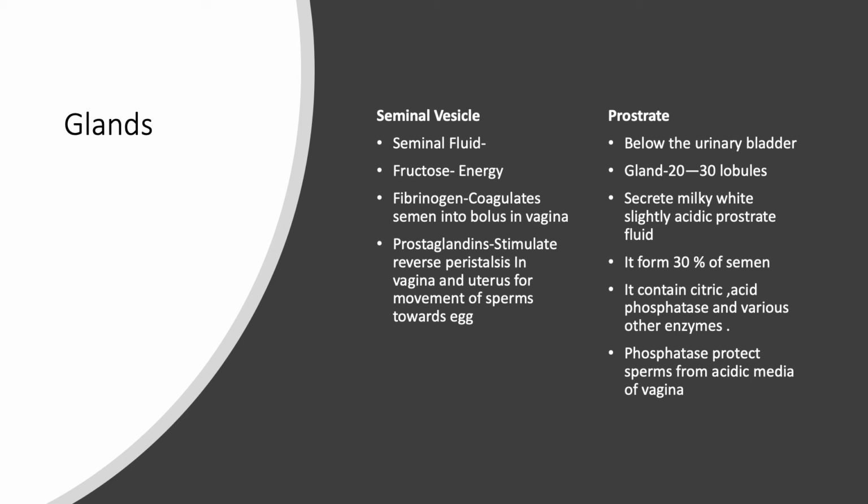The ejaculatory duct is formed when the vas deferens unites with the seminal vesicle duct. The vas deferens carries the sperm and the seminal vesicle duct carries the seminal fluid. Both ducts unite together and give a common duct called the ejaculatory duct.